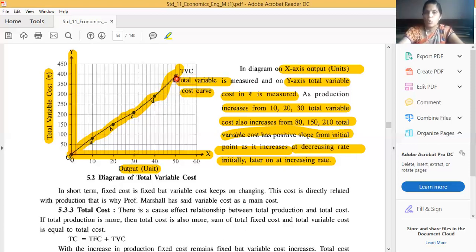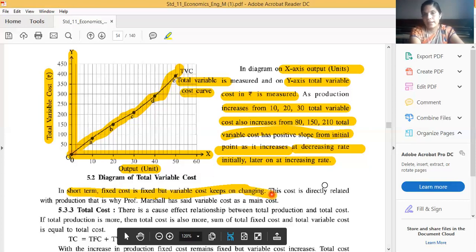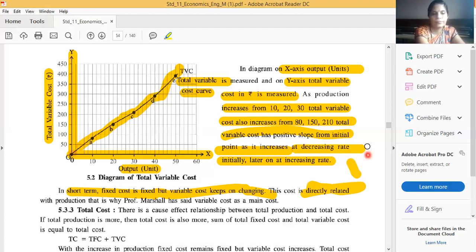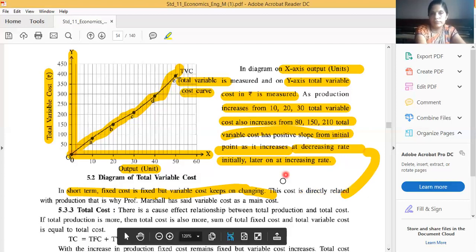This one is over. So in the short run, fixed cost is fixed, but variable cost keeps on changing. This cost has a direct relation, that means what? Variable cost is in direct relation with production.